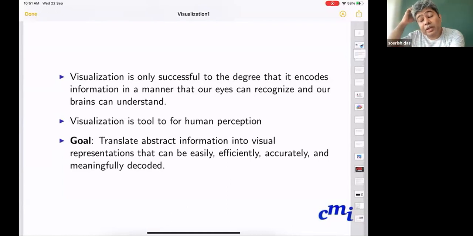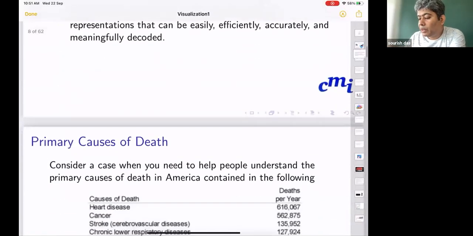In my opinion, the two graphs that I just showed, one is the polar chart by Florence Nightingale and the other is Minard's chart of Napoleon's march, those two are among the best of the best visualizations in the history of data science, or in the history of analytics, if we want to say.